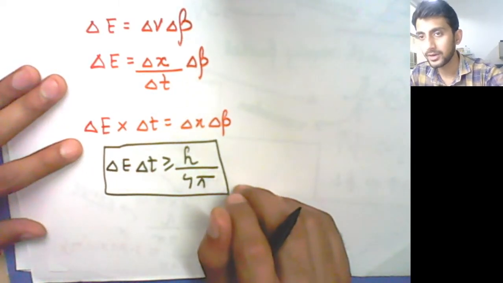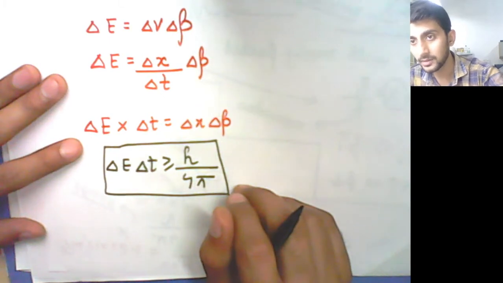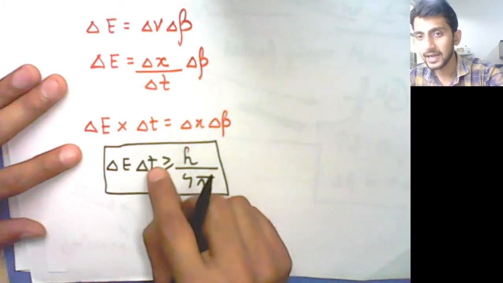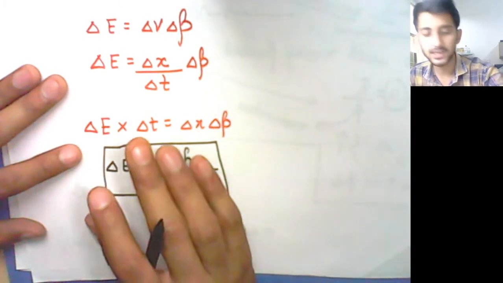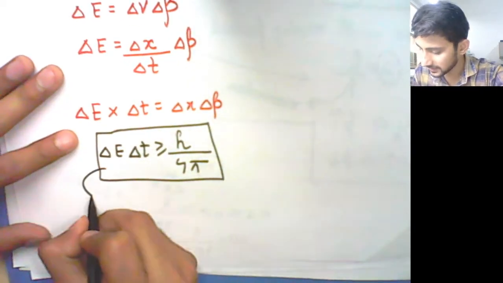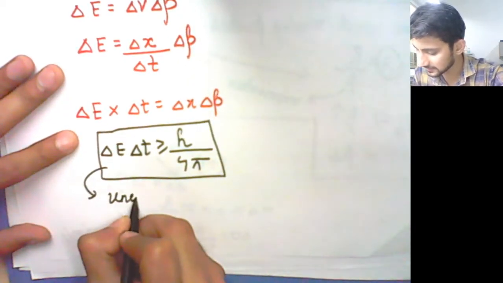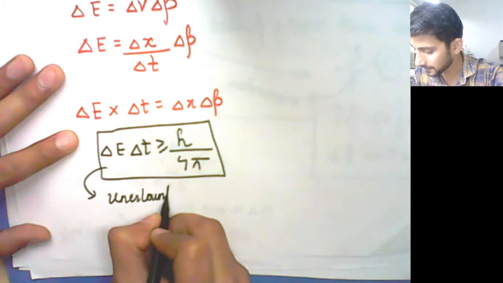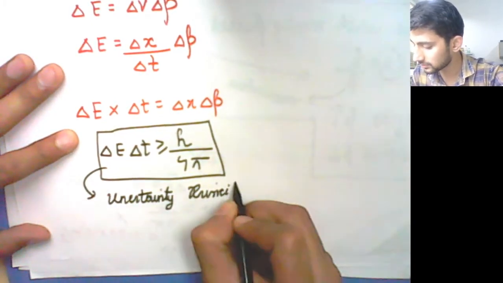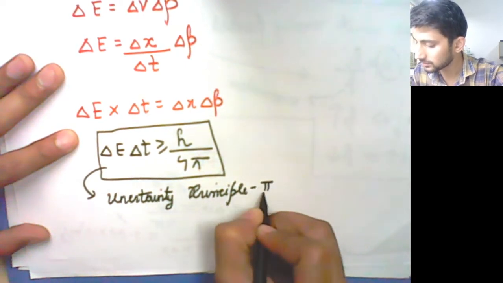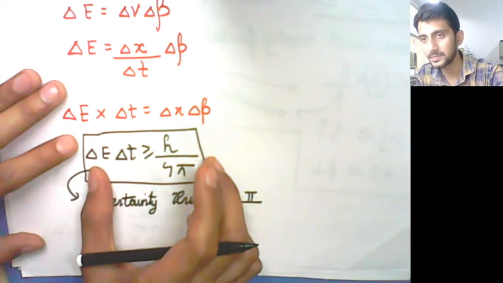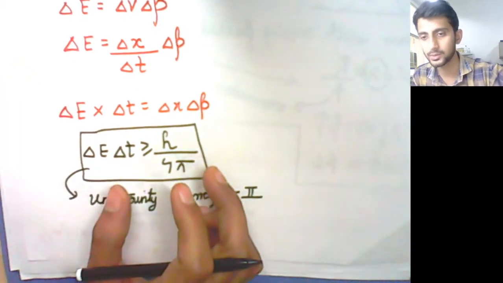That for a microscopic particle, you cannot determine the energy and time simultaneously if the particle is moving. Okay, so you can simply write this as uncertainty principle 2, and please include the statement of this particular mathematical relation in your notes as well.